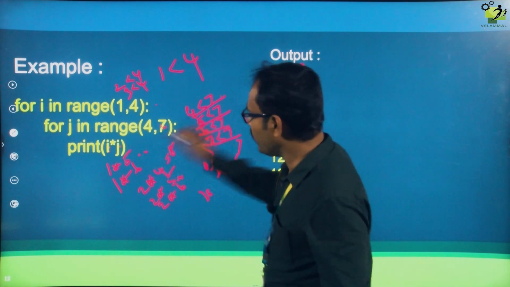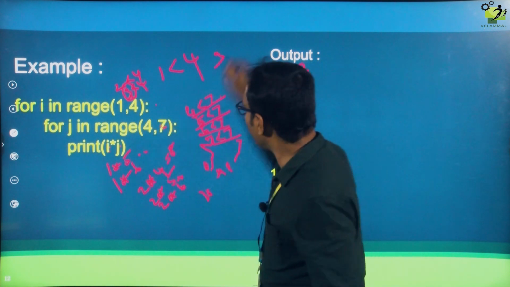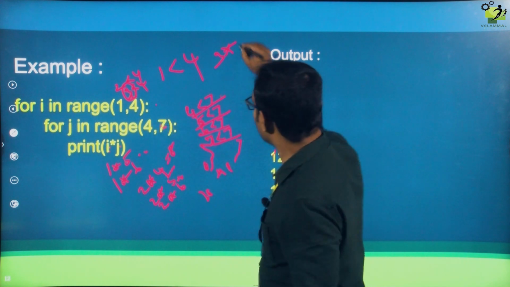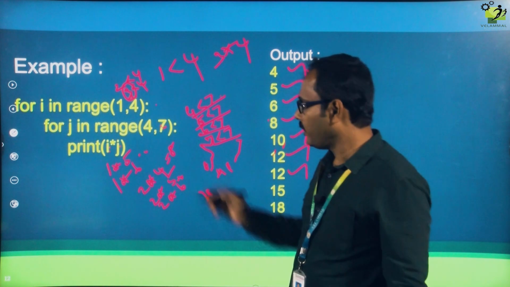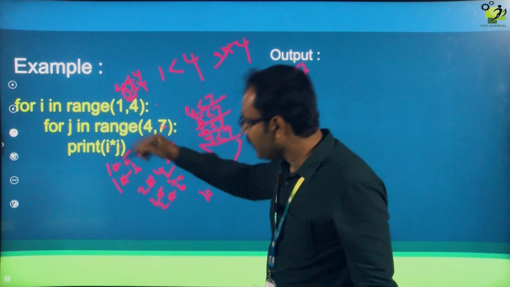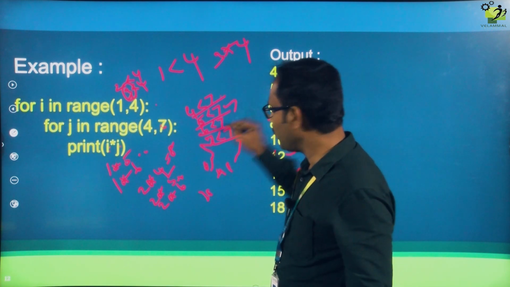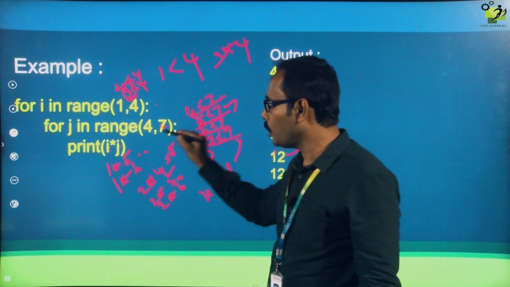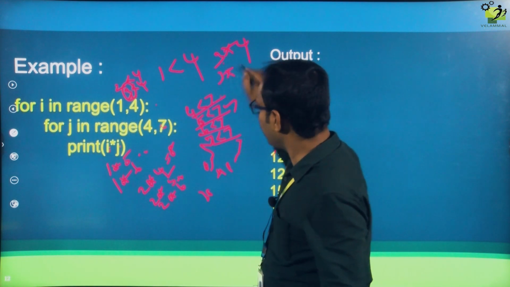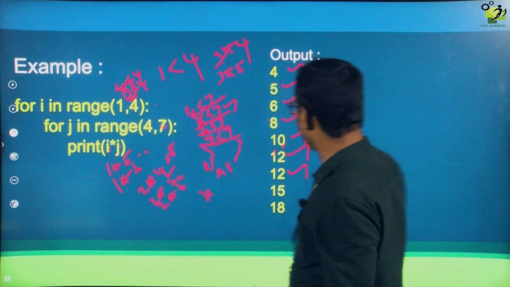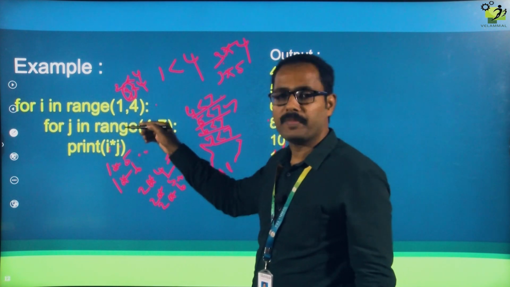Now what is the I value? I value is 3, and what is the j value? 4. 3 into 4, 12. That will get printed. Okay. Again it will go to the same inner for loop. Now the j value becomes 5. 5 less than 7, it will check for it. If the condition is true, it will come here. What is the I value? I value is 3, and what is the j value? 5. 3 into 5, 15. That will get printed.